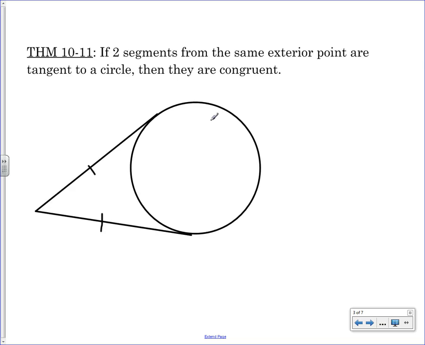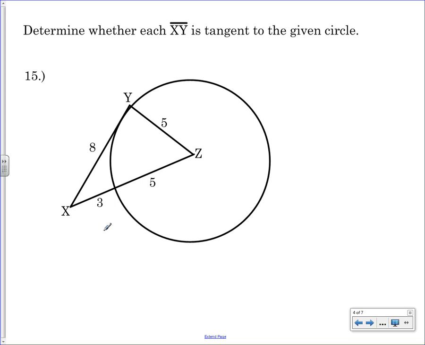10-11: if two segments from the same exterior point, so here's a segment here, and here's a segment here, that's the same exterior point right there, are tangent to the circle, this one and that one, then they're congruent, right? That's it. Okay?